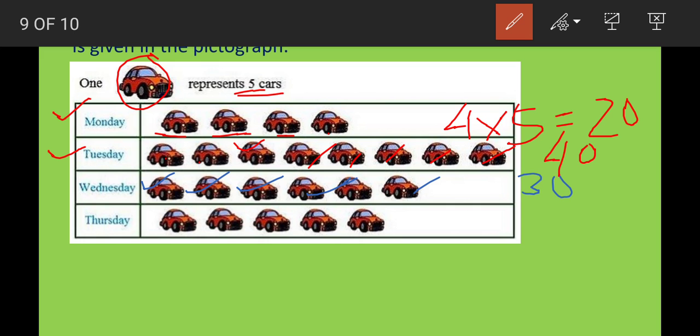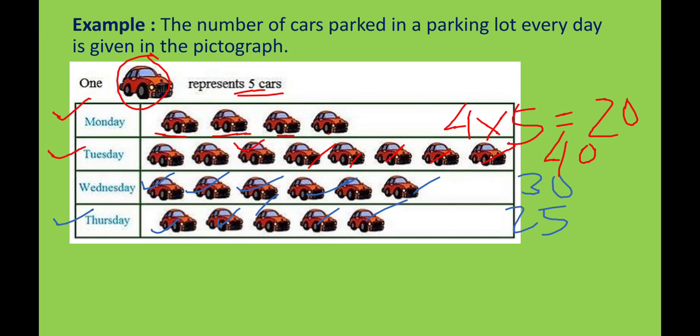Last, on Thursday, the number of car pictures is 1, 2, 3, 4, 5. So 5 fives are 25. So here we got the number of cars parked on each day: Monday, Tuesday, Wednesday and Thursday.